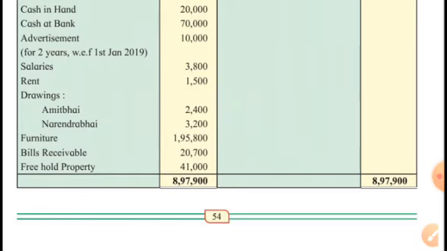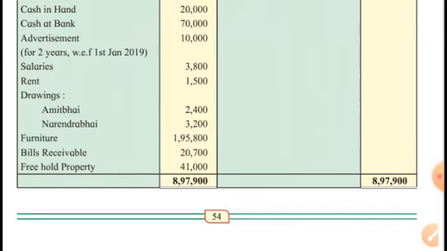Means the whole expenditure of 10,000 doesn't belong to this year. 10,000 paid for 24 months, and only 3 months are covered this year. So 21 months advertisement is prepaid advertisement, and only 3 months advertisement is concerned with this year.